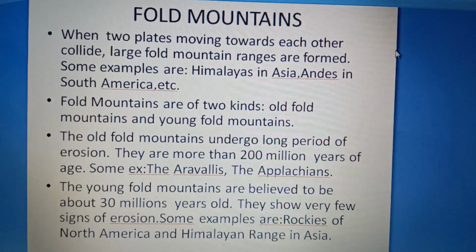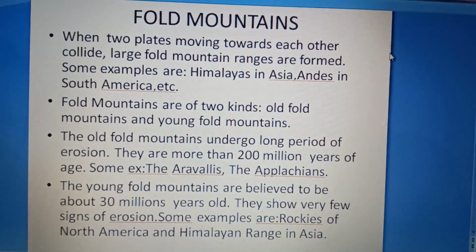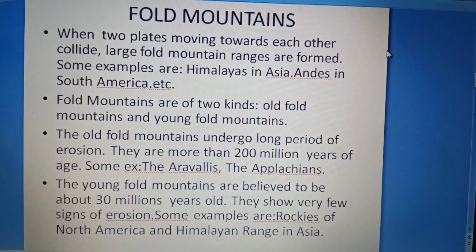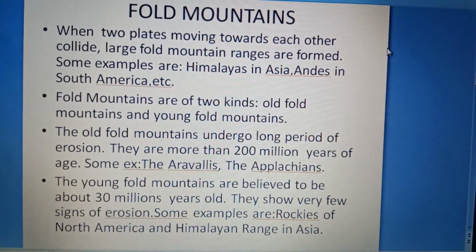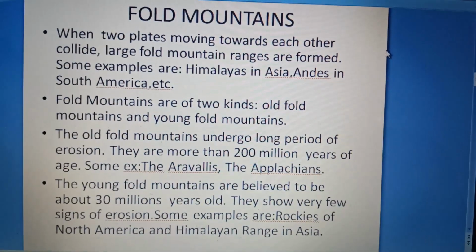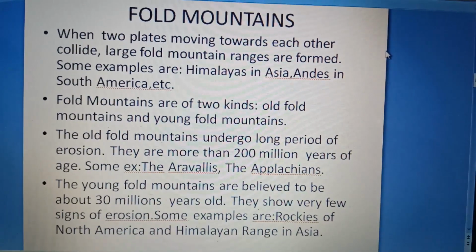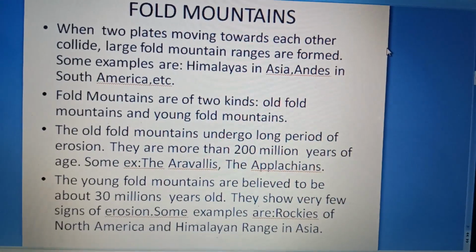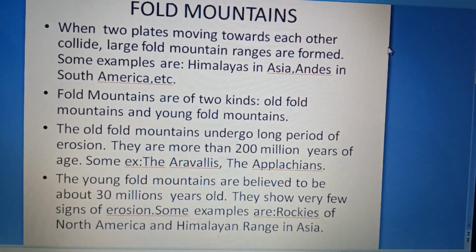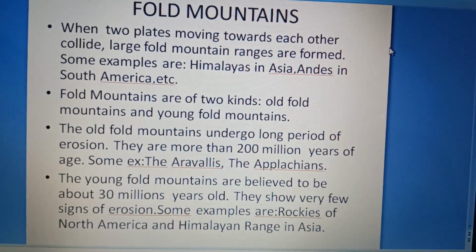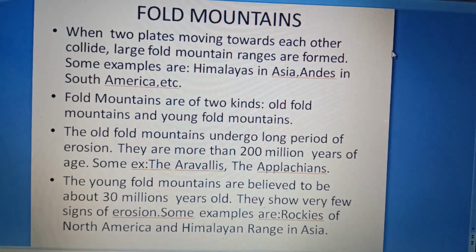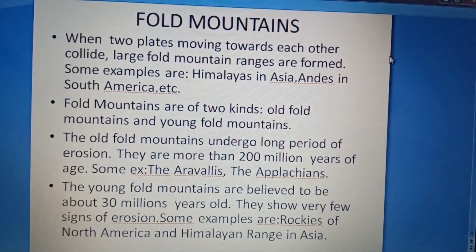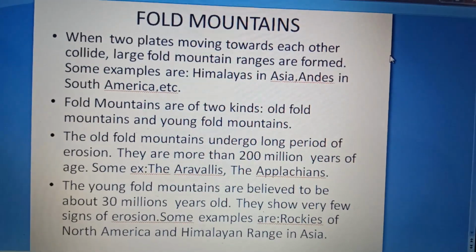Now let's talk about fold mountain. Mountains are also in different forms. Fold mountain is divided into old fold mountain and young fold mountain. When two plates moving towards each other collide, large fold mountain ranges are formed. Some examples are Himalayas in Asia and the Andes mountain in South America.